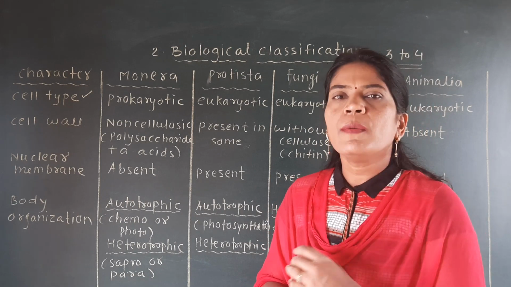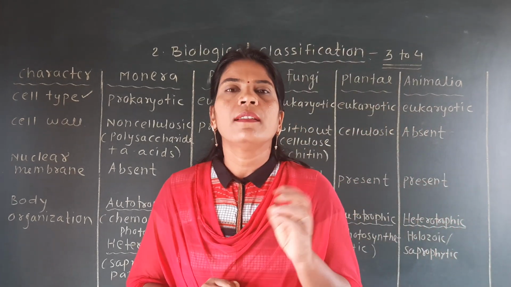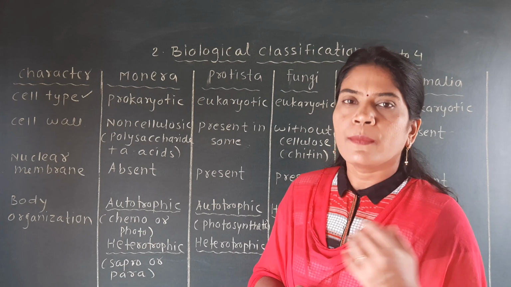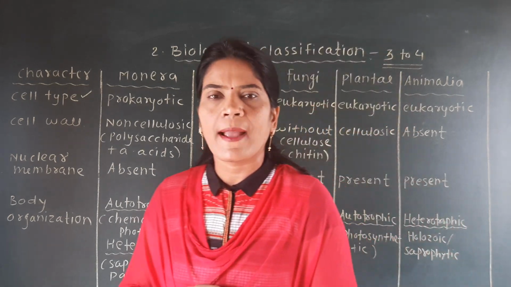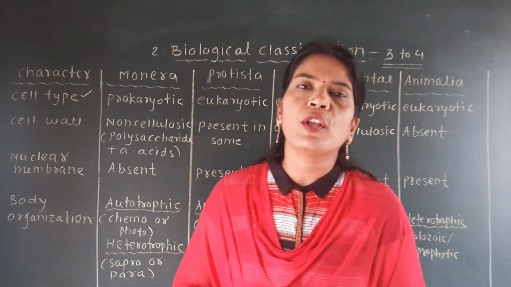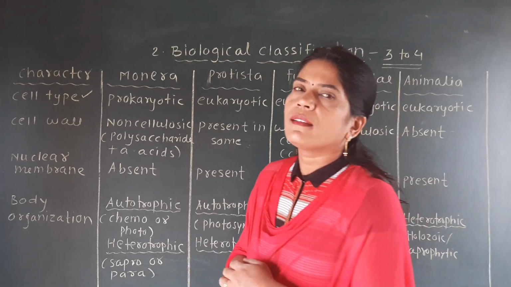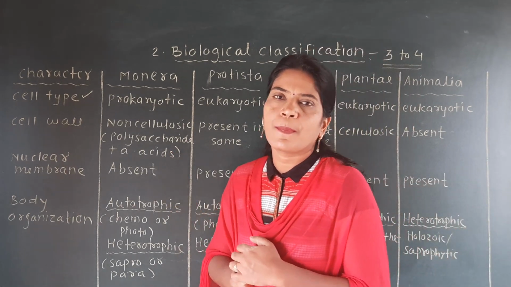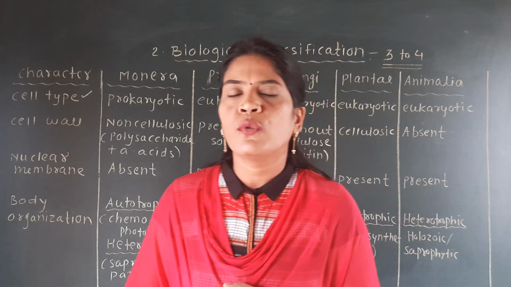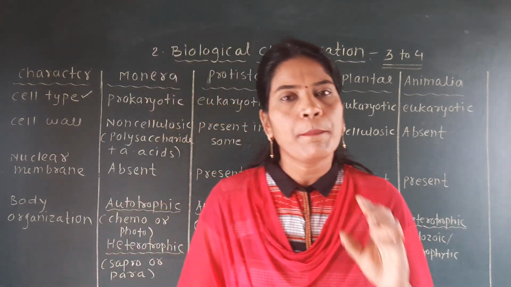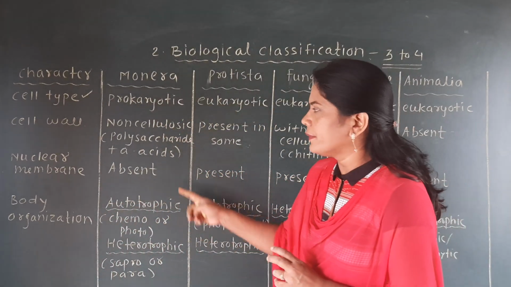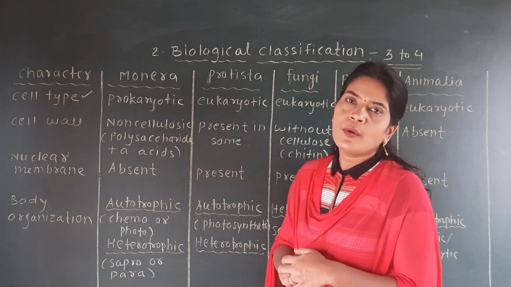So a question will be asked in the NEET exam that the cell wall of the Monera, or they will give you the example of the bacteria, that is, the bacterial cell wall is made up of, then you should know it is made up of the non-cellulosic part. It is not made up of cellulose, so it is called non-cellulosic, but it is made up of amino acid and polysaccharide.